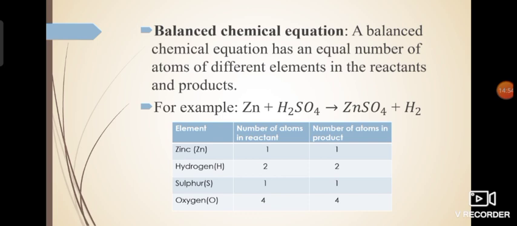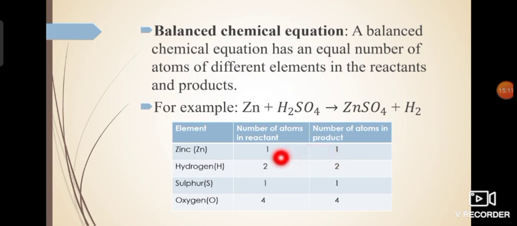Next to capital O, 4 is written, which means 4 atoms of oxygen are there. And here capital H represents hydrogen, 2 is written as a subscript, so 2 hydrogen atoms are there.